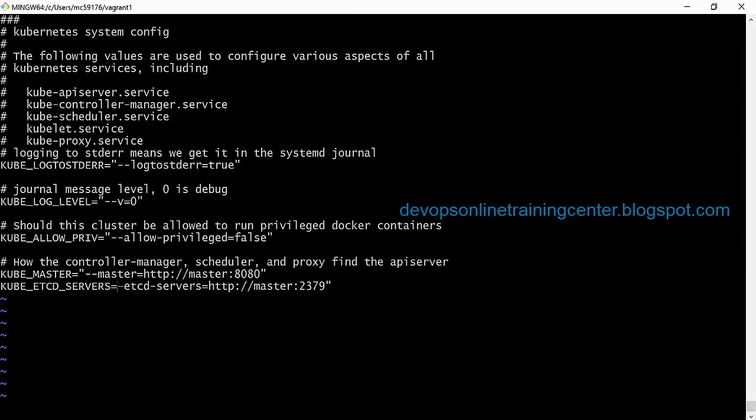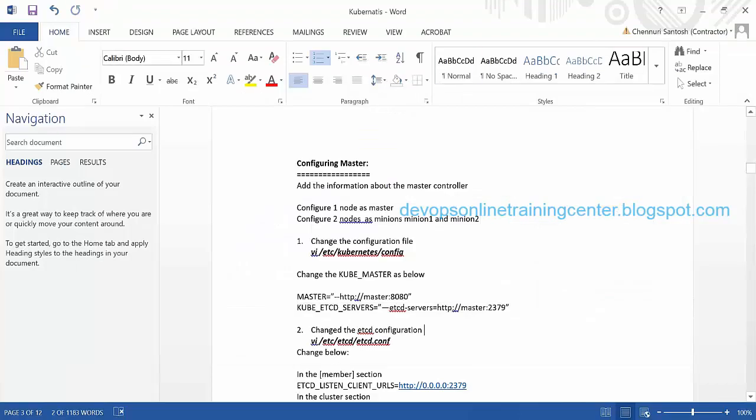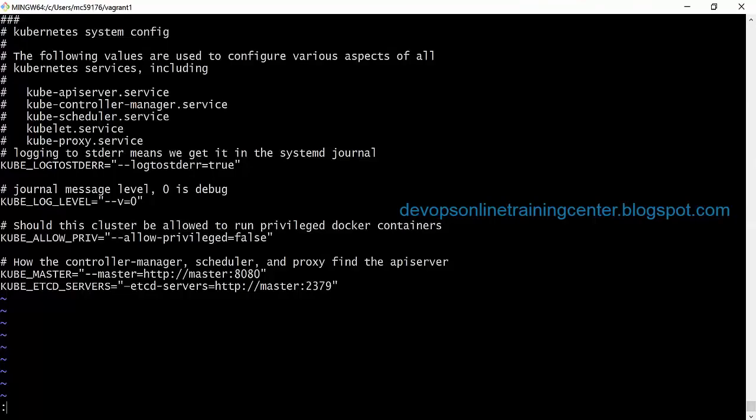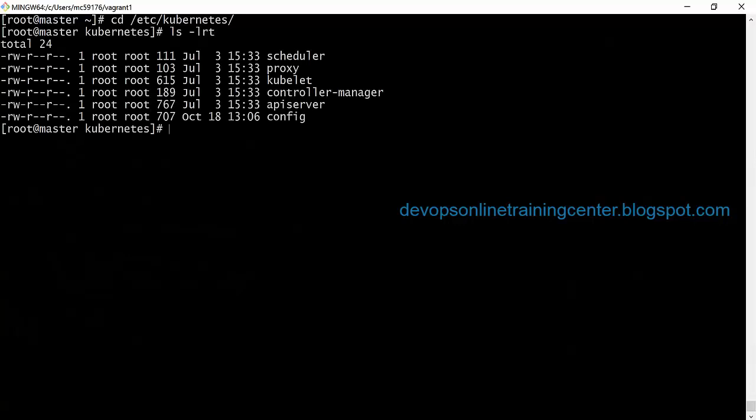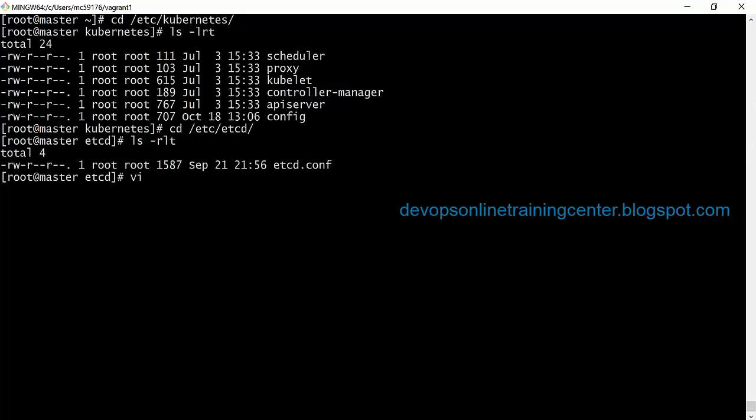One is kube master and kube etcd servers, right? And this is the change which we have done, right? And the next thing is we need to modify the etcd conf file, right? Go to etc Kubernetes, and there is something called etcd, and there is something called etcd.conf. This also we need to modify.